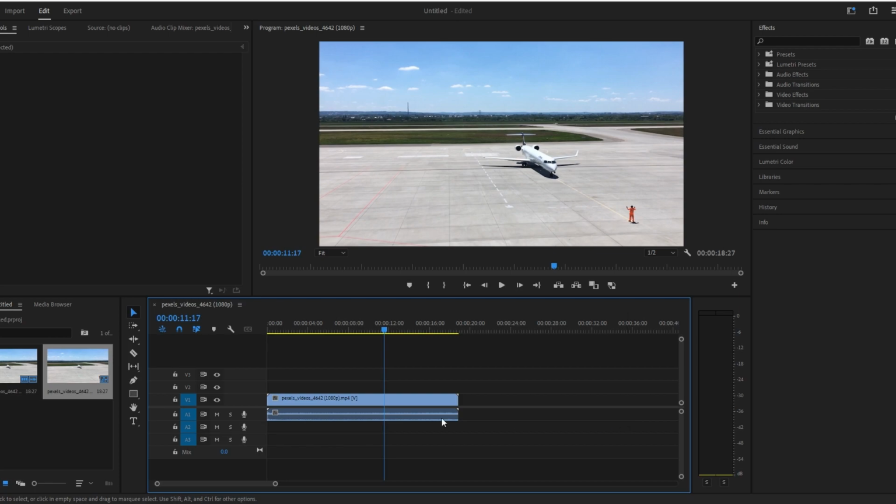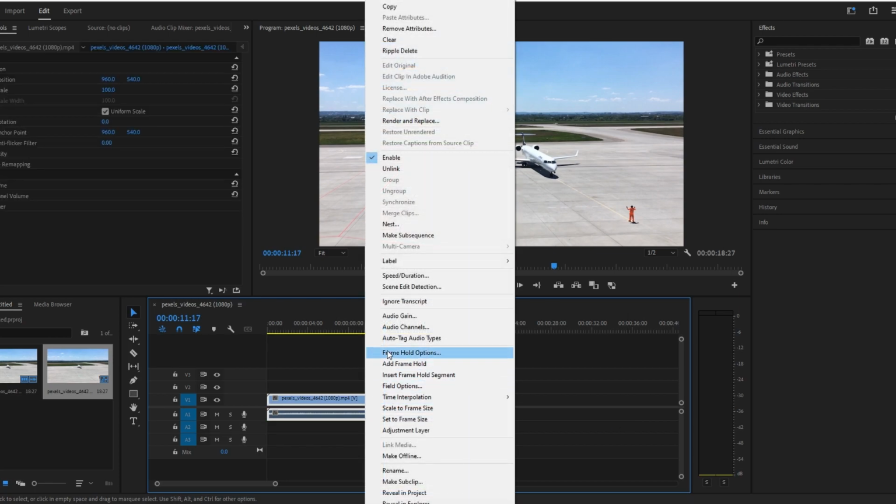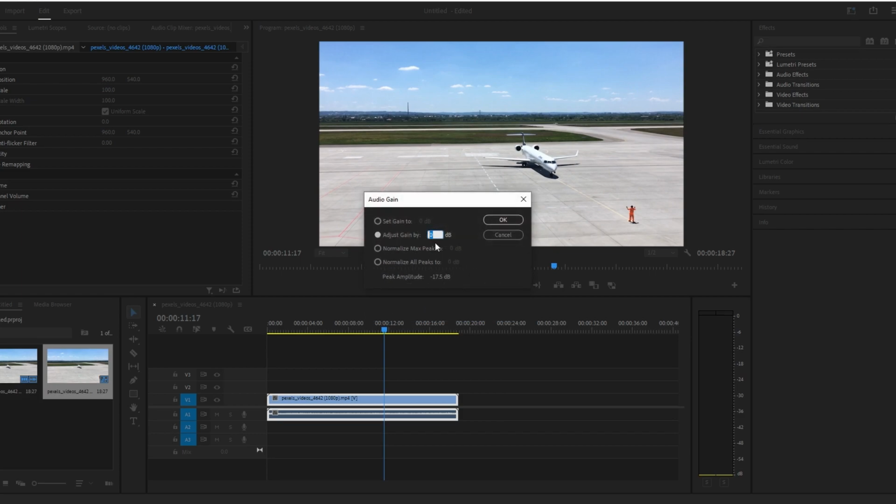Right click on that audio clip and navigate to Audio Gain. See that 0 dB? Click on it and adjust the gain to negative, like 5. Hit OK.